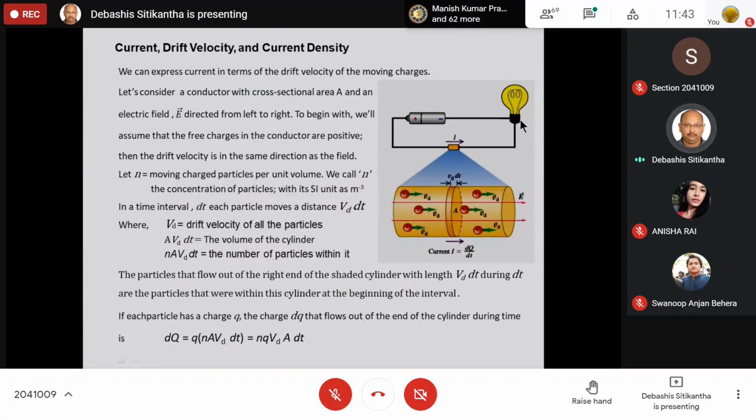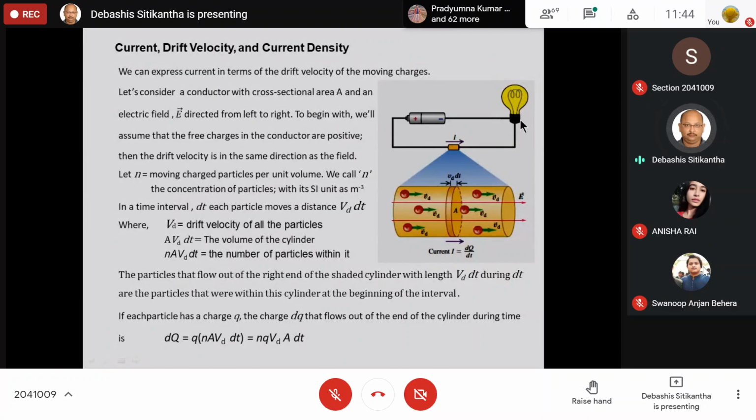Therefore, this electron, even though it will try to move, will collide with an atom or another electron or positive charge or a neutron, whatever it may be, which is in front of it. So in this way, the electron is actually not going to move, rather it is going to drift its position step by step. And the speed at which the electron moves is very, very small, of the order of 10 to the power minus 4 meter per second. And this is known as your drift velocity.